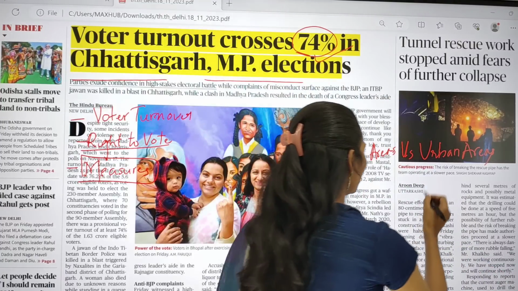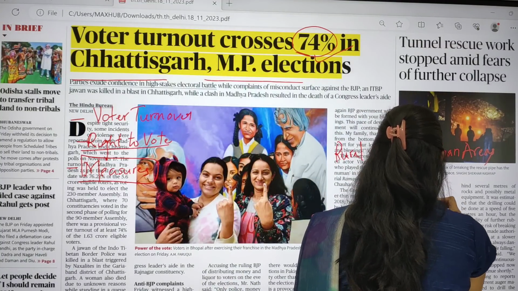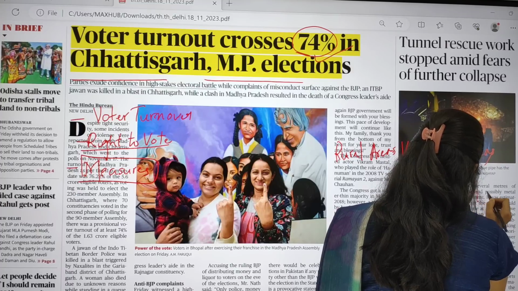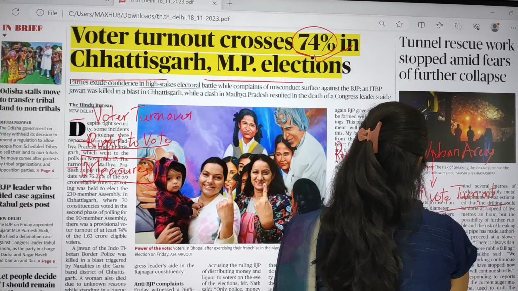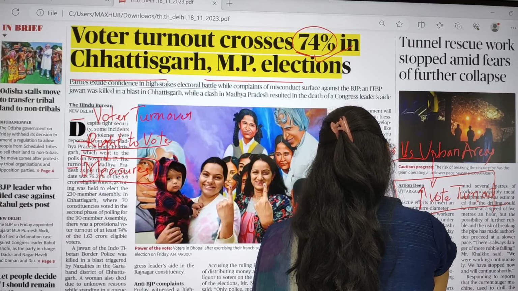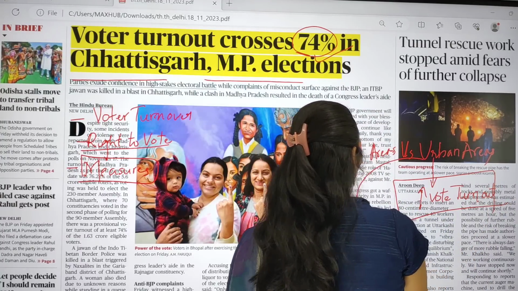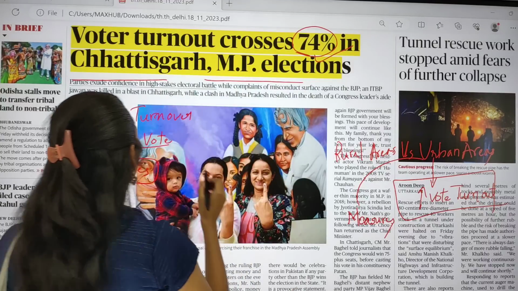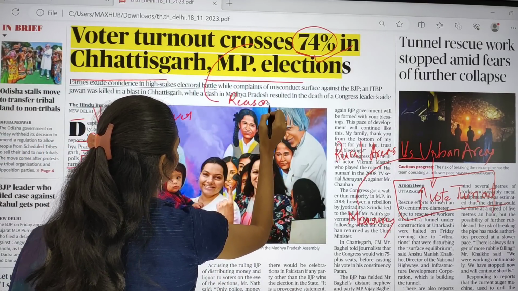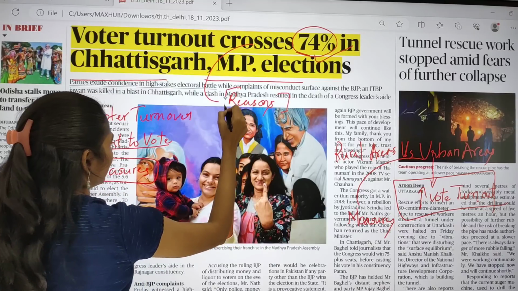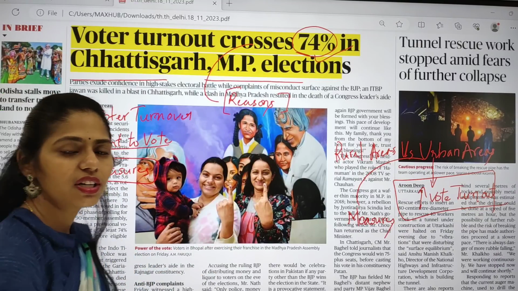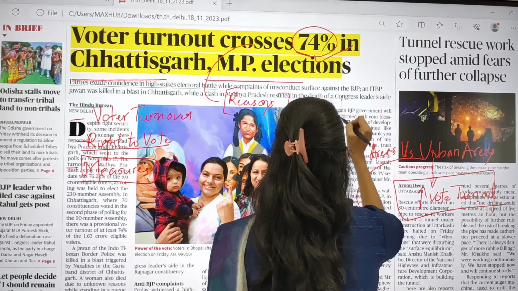So here you have to see how we can increase voter turnout in these urban areas. What can be the measures taken by the government? And you also have to see what the reasons for low turnout are. And you can also connect this topic with your static syllabus of polity.